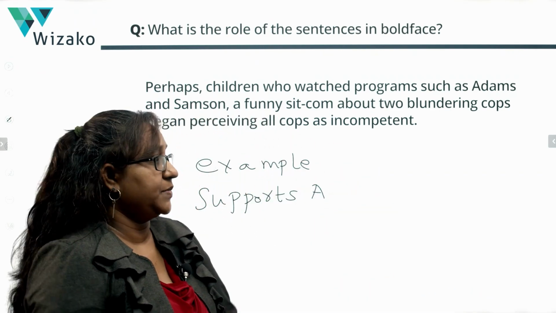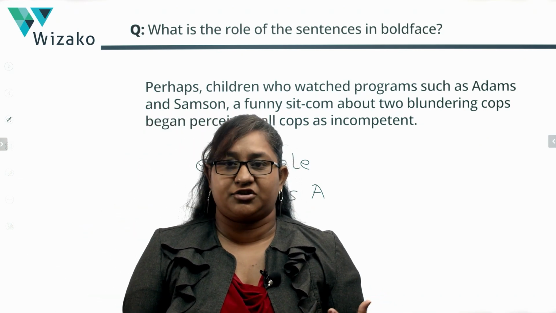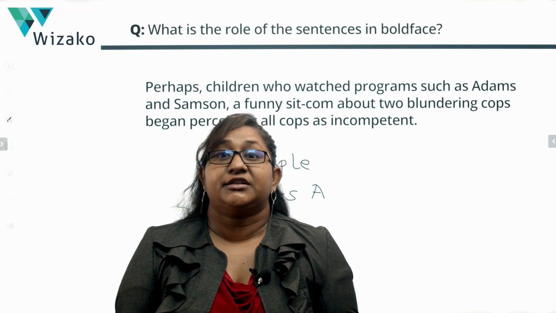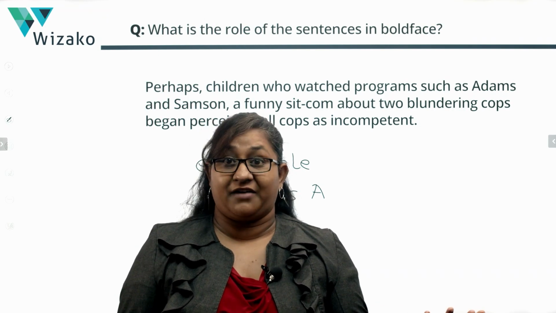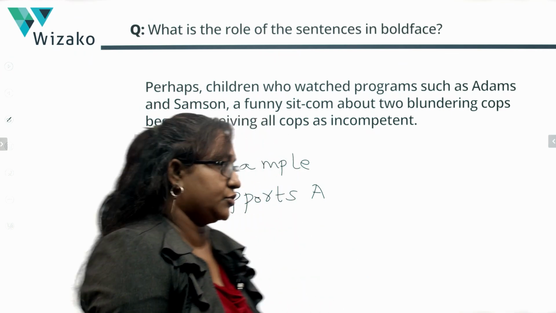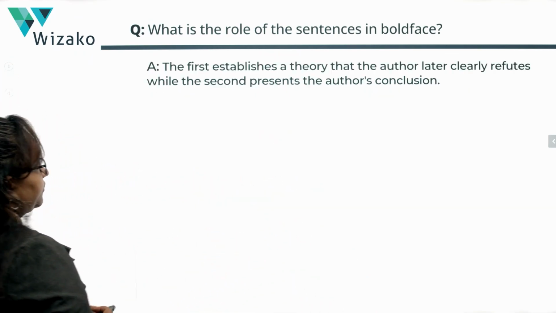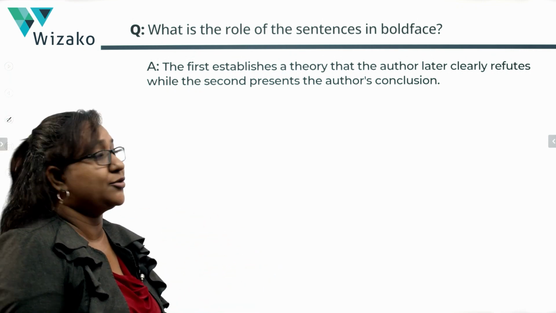And this example is an alternative scenario that the author is presenting for us to consider, and we are considering this scenario only because we don't have enough evidence. So this example further validates the author's conclusion. It supports the author, it's not the conclusion itself. Now let's look at the answer options.